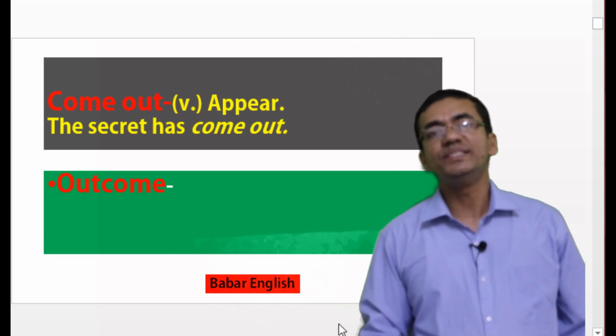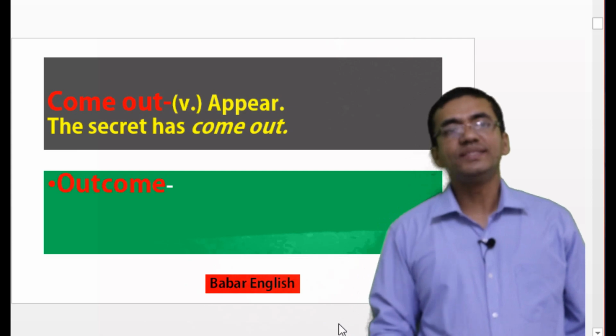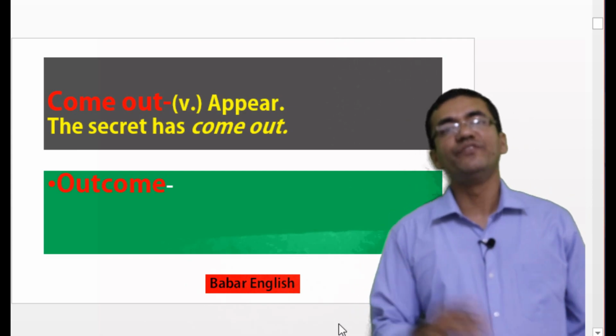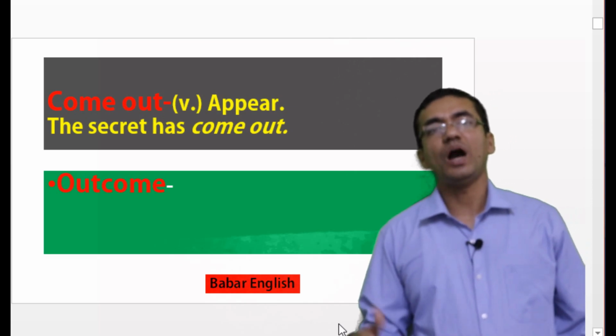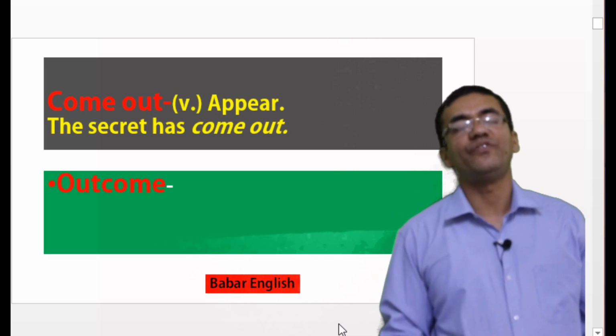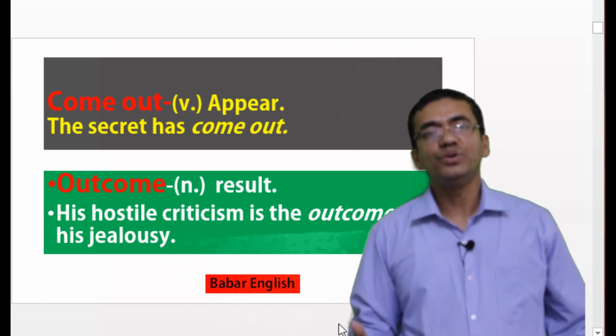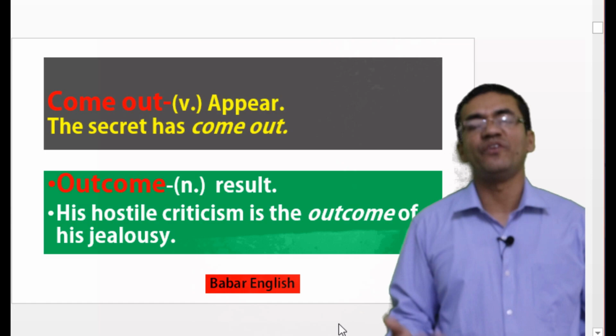Our next phrase is come out. Come out means appear. We can say that the secret has come out. And if we invert this word, it will become outcome. So what is the meaning of outcome? Outcome means result. His hostile criticism is the outcome of his jealousy.